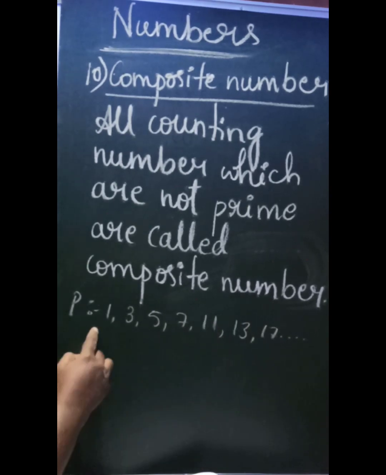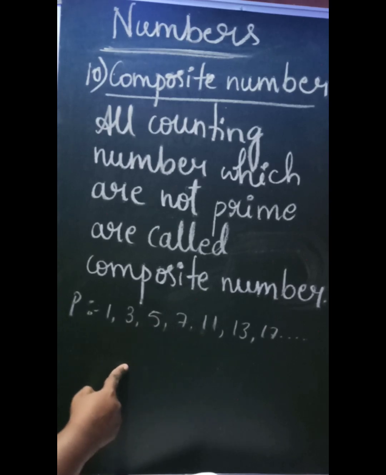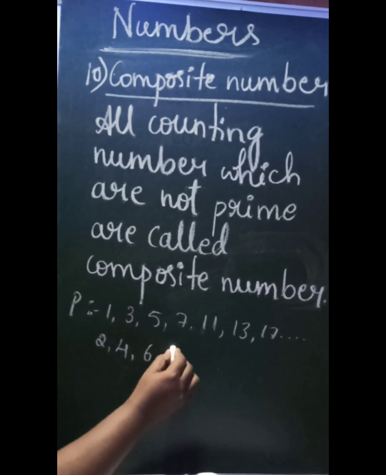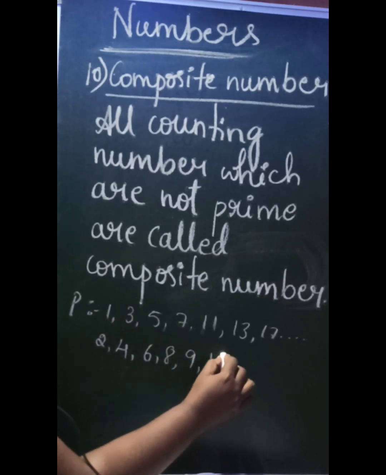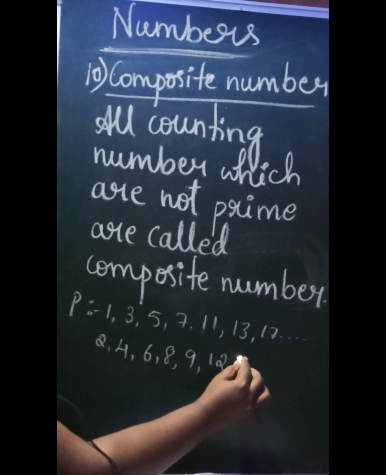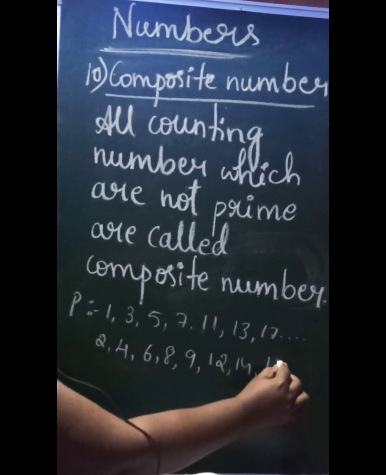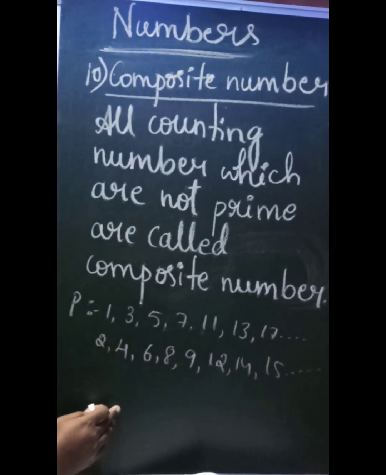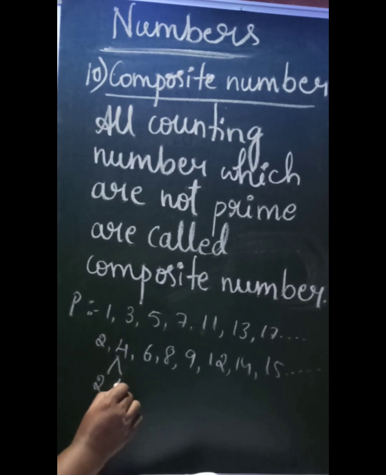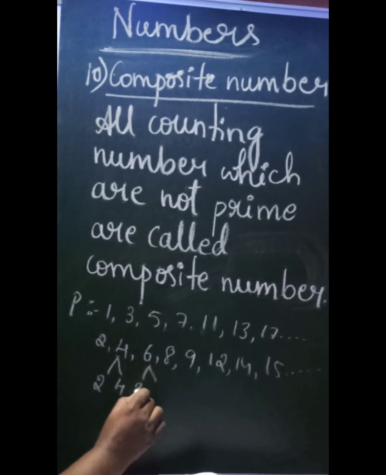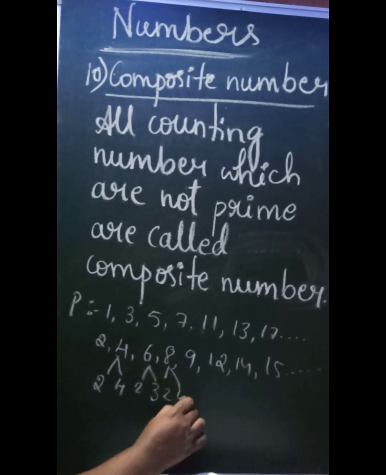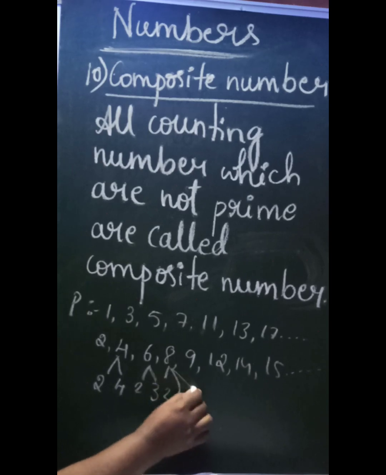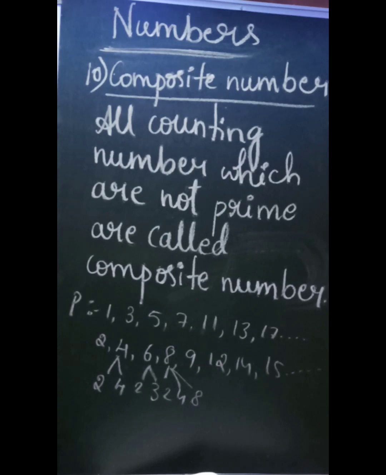17 and so on. Except these numbers, all the other numbers, that is 4, 6, 8, 9, then 12, then 14, then 15, all these are composite numbers. It means they will have factors, like for 4 it is 2, for 6 it is 2, 3, and for 8 also. See, all these composite numbers will have more than two factors.